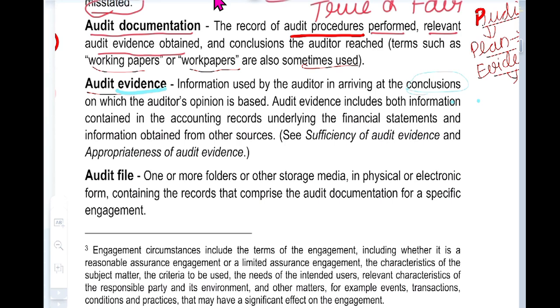So audit evidence is information used by the auditor in arriving at the conclusion on which the auditor's opinion is based. Audit evidence includes both information contained in the accounting records underlying the financial statements and information obtained from other sources. Other sources, and we will see sufficiency of audit evidence and appropriateness of audit evidence.